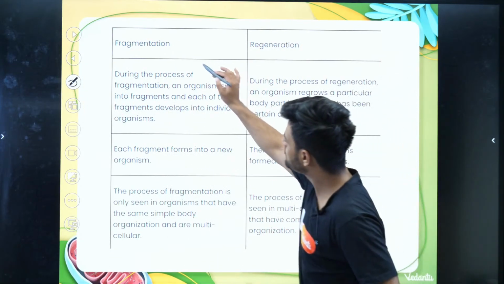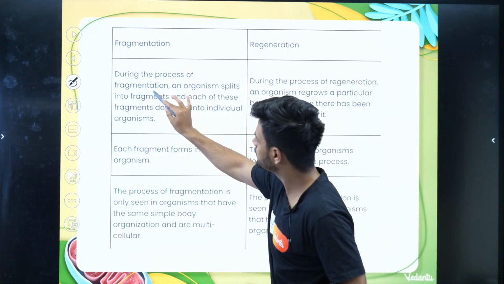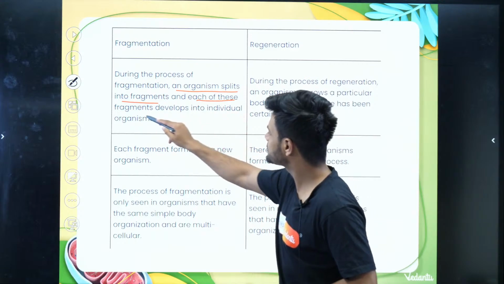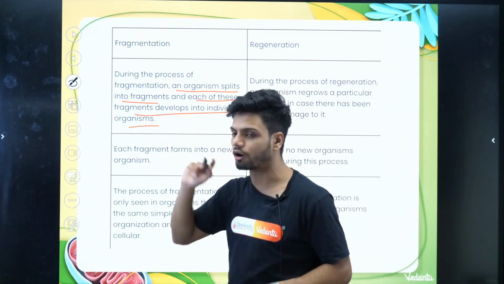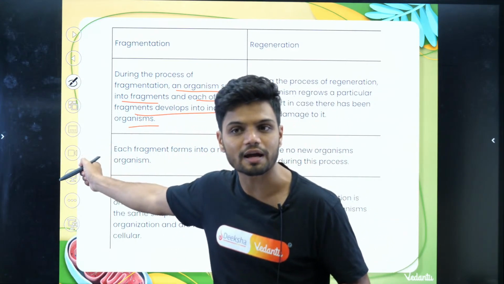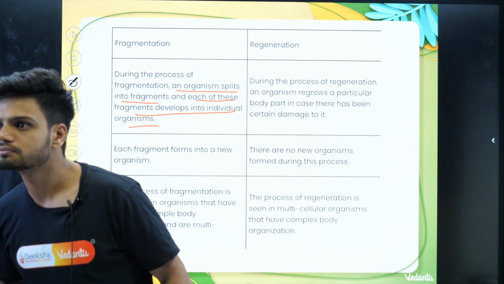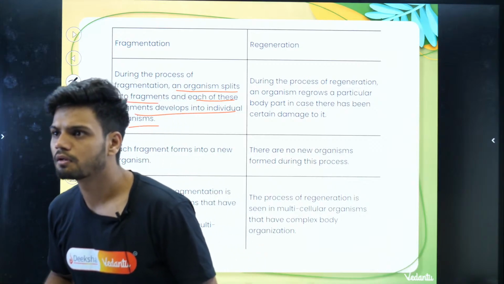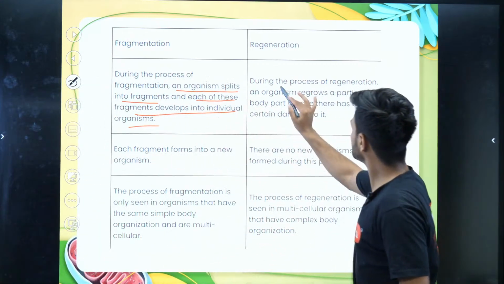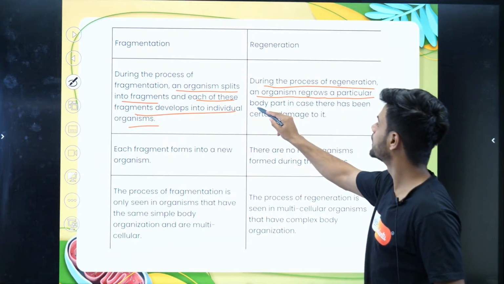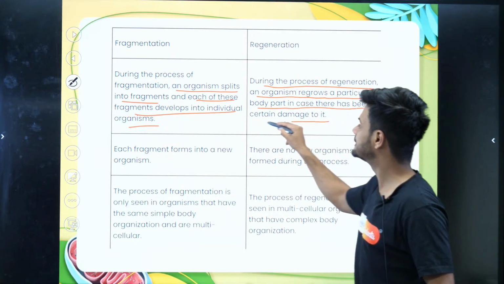See here, during the process of fragmentation, an organism splits into fragments, and each of these fragments develops into an individual organism. That is the definition of fragmentation. Here, during the process of regeneration, an organism regrows a particular body part in case there is damage to it.